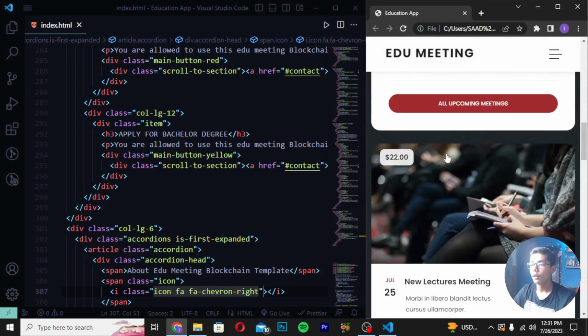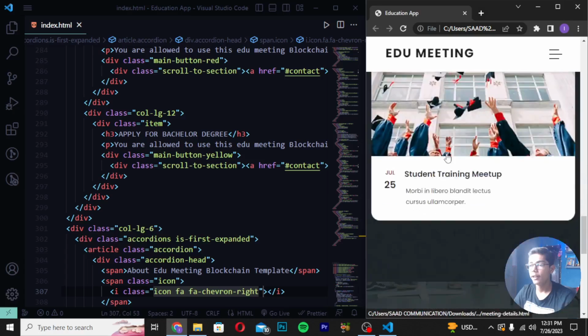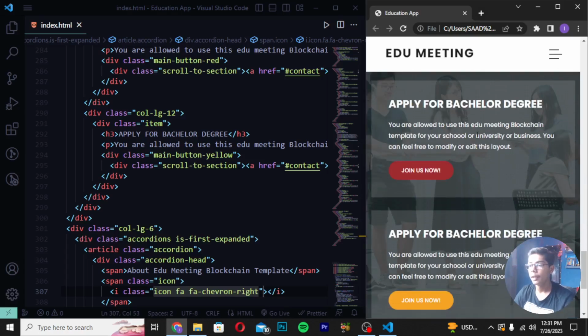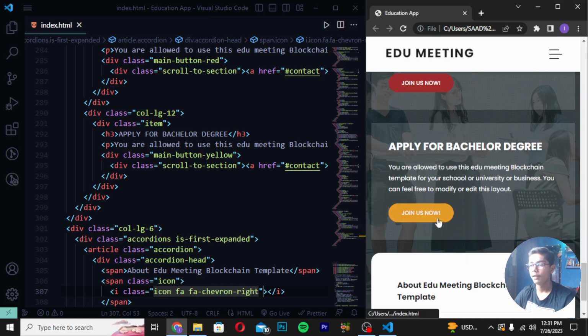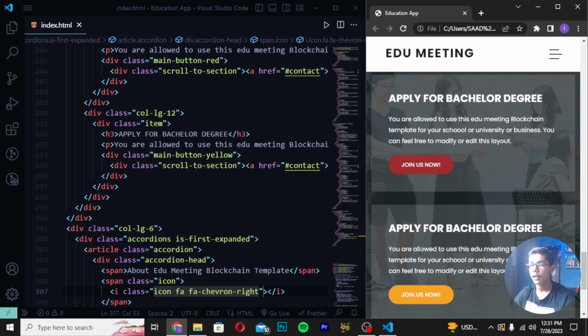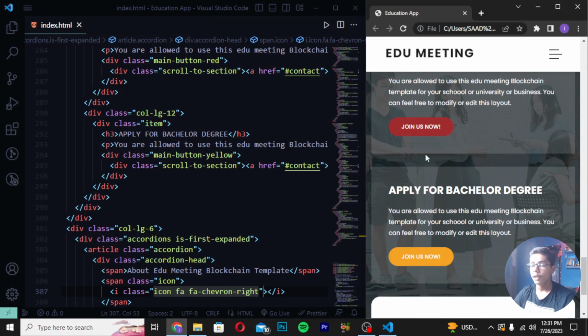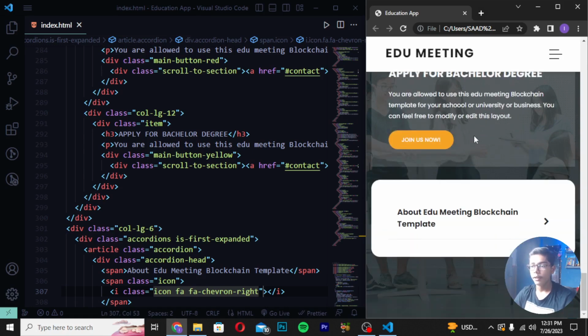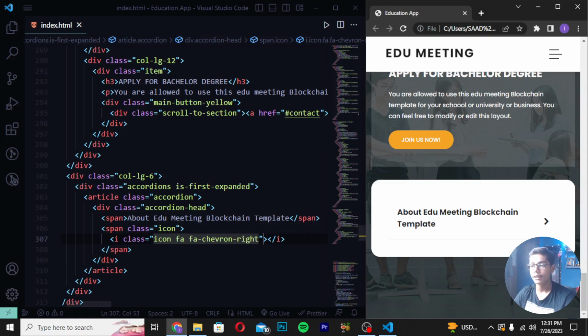You can see we are getting all the upcoming events which we have just made here. And with this, we are getting apply for bachelor degree. We are getting a paragraph here about it. At the background, we are getting a shadow effect as well, or you can say opacity effect. Then we are getting apply for bachelor degree buttons as well, in which we are getting a beautiful hover effect on the back side of our button. Then down we are getting about executing blockchain template. Now we will be making that section here. So I make this logo of chevron right as well.